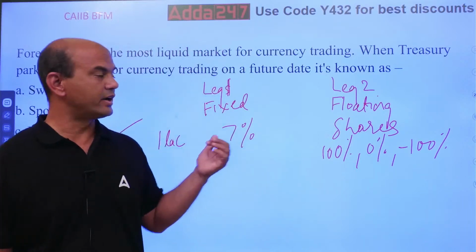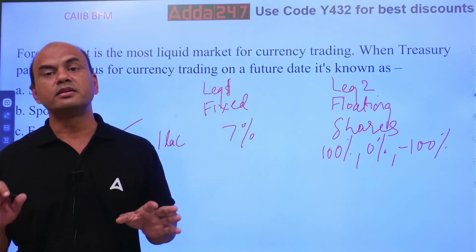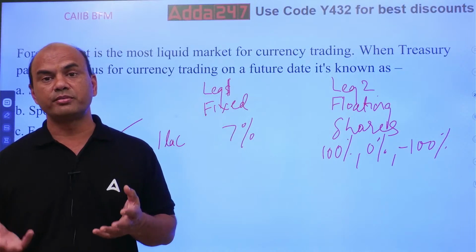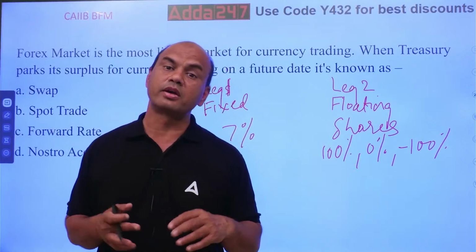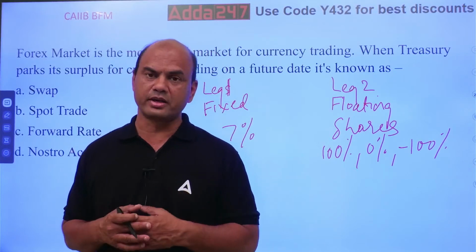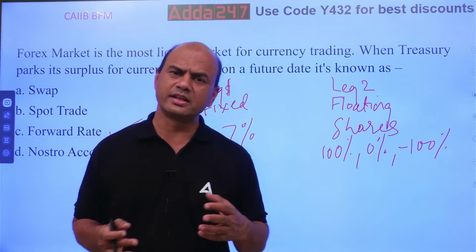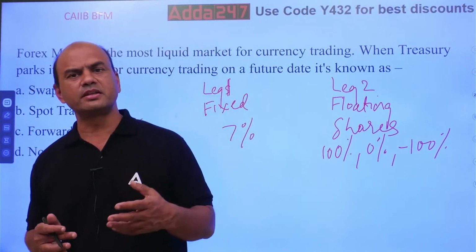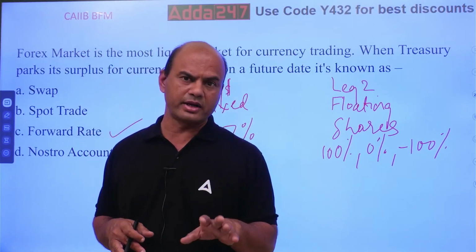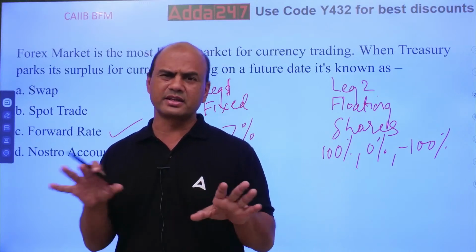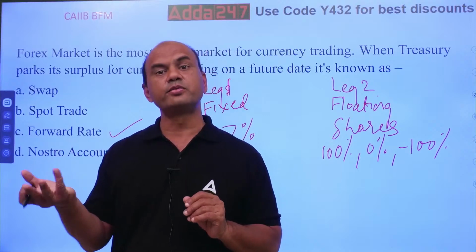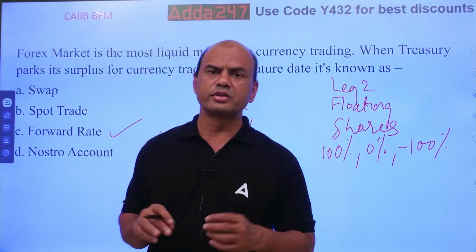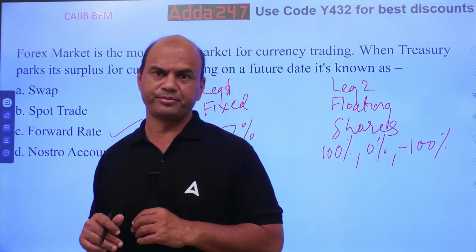So remember this concept, fixed and floating. Swap is basically, you can call it, the fight between the fixed and floating, or the trading between the fixed and floating rate. Generally, it is done in currencies. Swap is done between the spot rate and the forward rate, generally, because the spot rate is fixed and the forward rate is floating. So generally the trading is done between them.